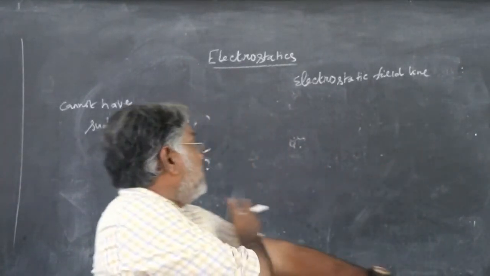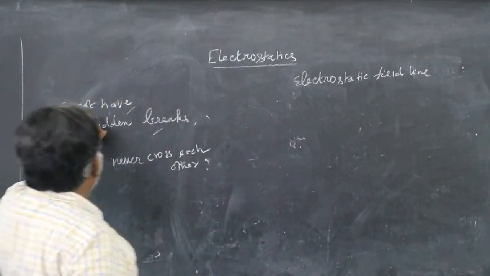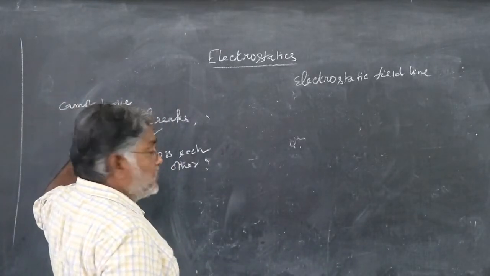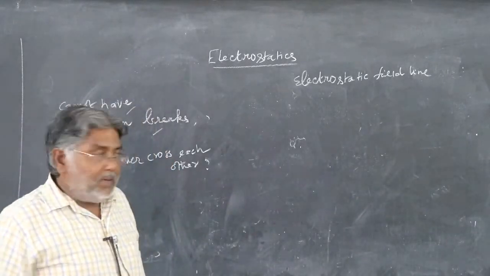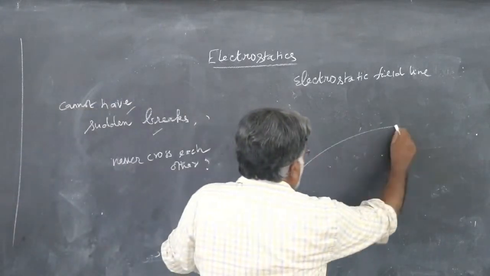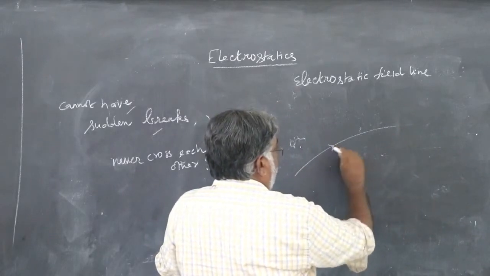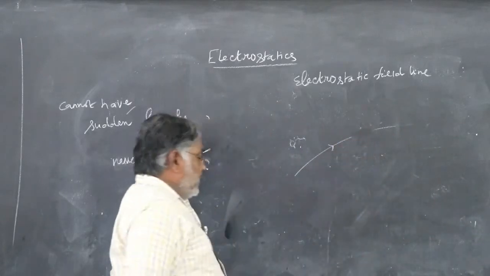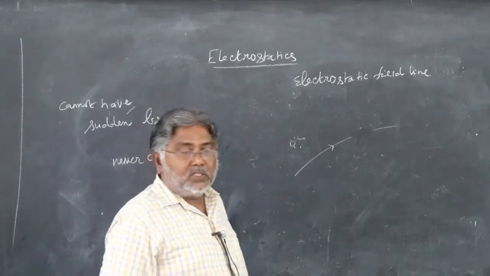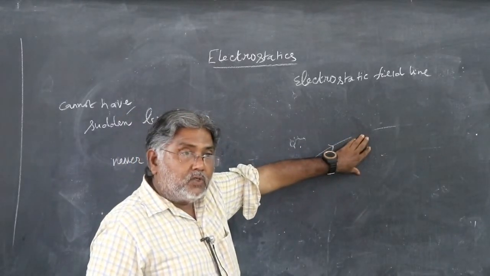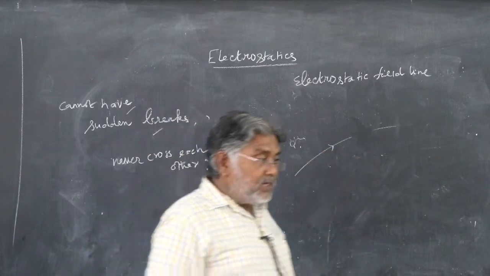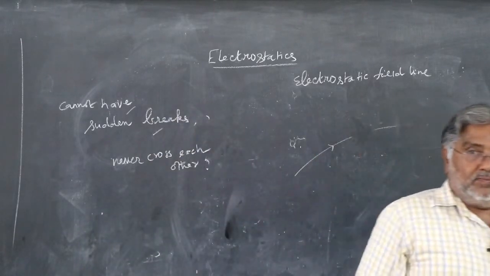So first one, field lines cannot have sudden breaks. Why? Because suppose there is a sudden break in a field line, it means the electric field has suddenly become zero. There will not be any electrostatic field line only when there is no electric field.